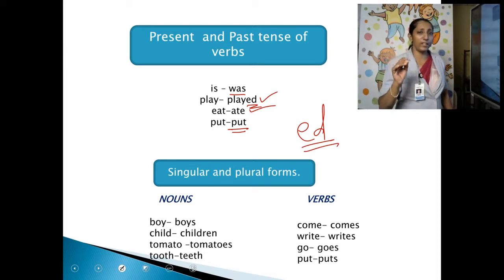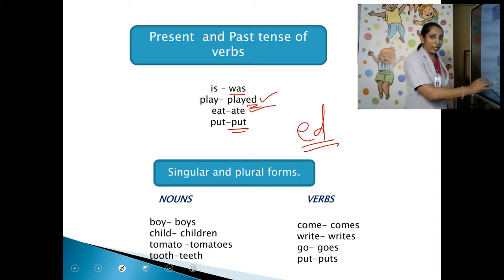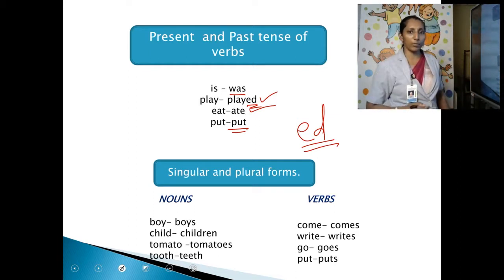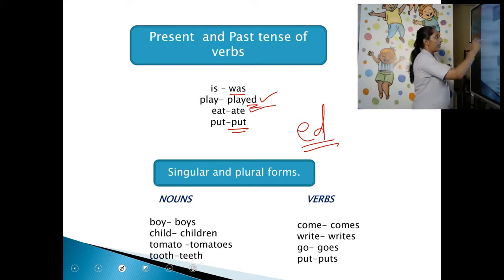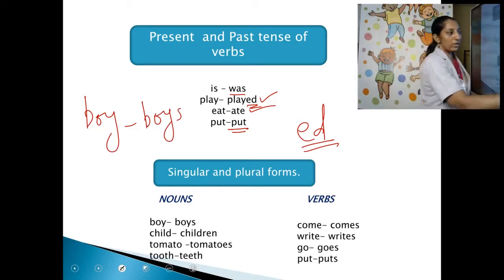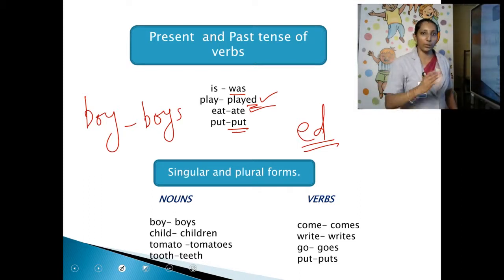This is also very important. When you go to higher classes, you will learn more about this. For the time being, you have to learn only this: singular and plural forms. You may be wondering, only nouns have singular and plural forms, no? If it is a noun boy, what is the plural of boy? It's boys. Then orange, oranges. Bus, buses. Singular and plural you already learned, I think.